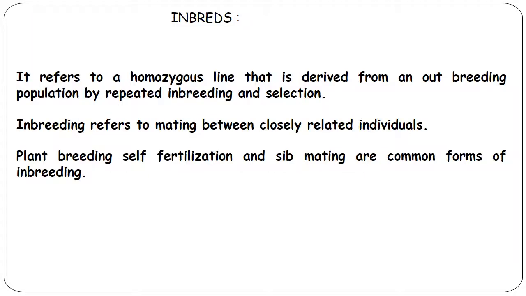Coming to the definition, an inbred refers to a homozygous line that is derived from an outcrossing or outbreeding population by repeated inbreeding and selection. Inbreeding refers to mating between closely related individuals. In plant breeding, self-fertilization and sib mating are common forms of inbreeding.